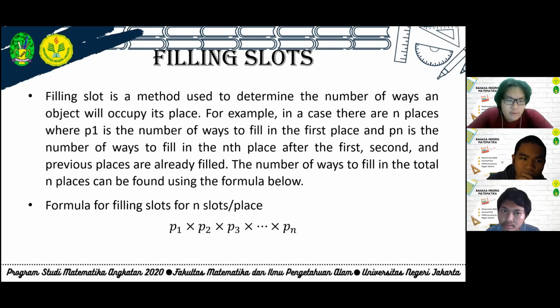Filling slots. Filling slot is a method used to determine the number of ways an object will occupy its space. For example, in a case there are n places where P1 is the number of ways to fill in the first place, and Pn is the number of ways to fill in the n place after the first, second, and previous places are already filled. The number of ways to fill in the total n place can be found using the formula below. Formula for filling slot for n slots per place is P1 times P2 times P3 and so on up to Pn.